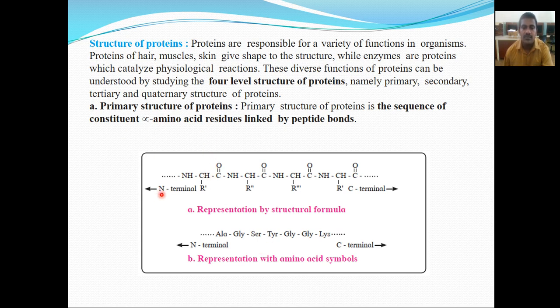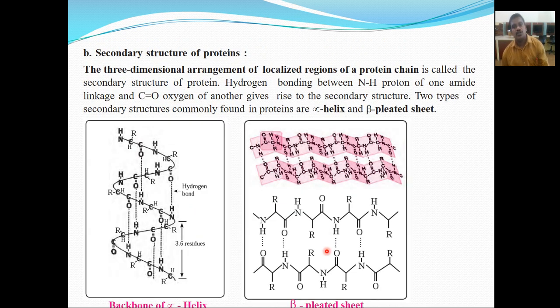Here you can see this is the representation by the structural formula. This is the primary structure of proteins. Then the secondary structure of protein.